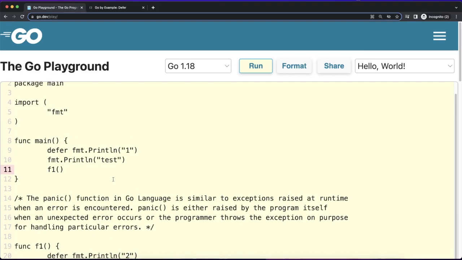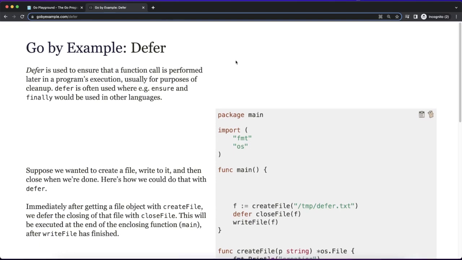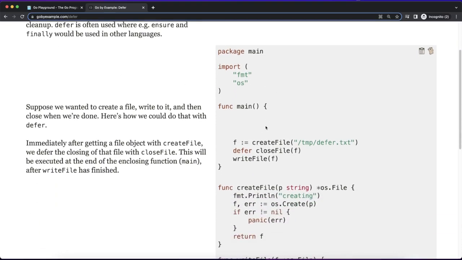So now you will think, what is the proper use case of defer? Why will we do these things? The proper use case I will explain here, from Go by Example, defer. So let's look at this line. We are creating one file. Now we are deferring close file f, then write file.